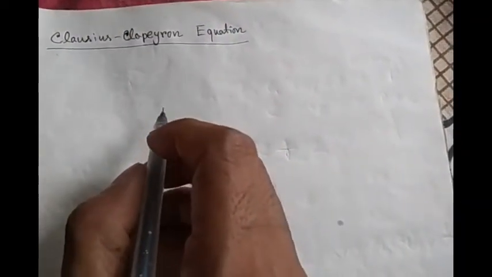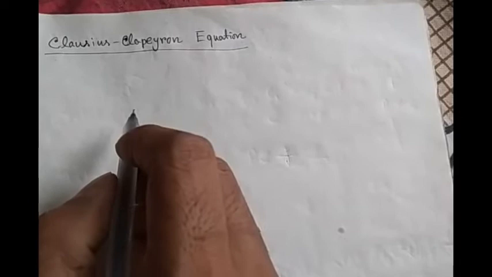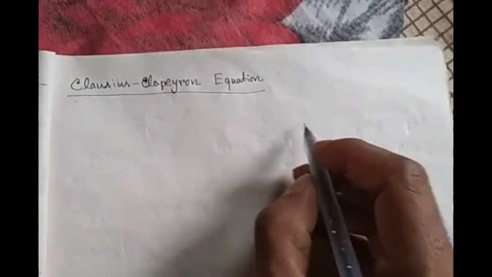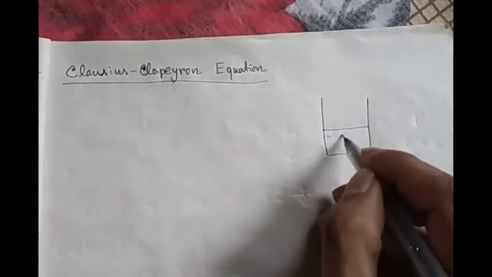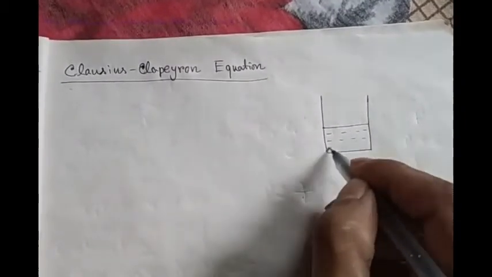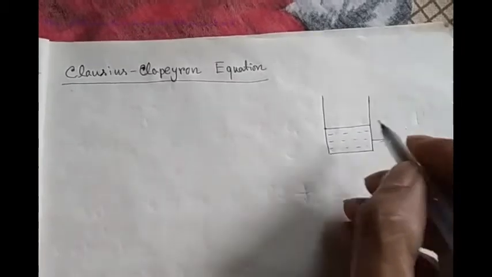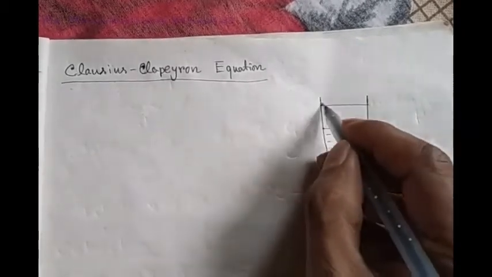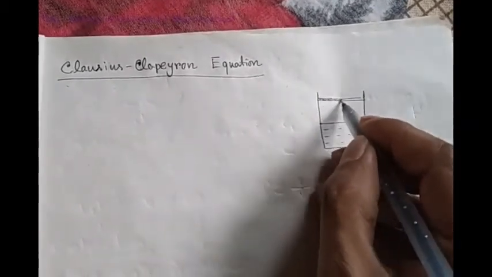Hello everyone, today our topic is the Clausius-Clapeyron equation, its derivation and its importance in phase equilibria. First consider a system in which this is the liquid part, and the liquid is in equilibrium with its vapor.